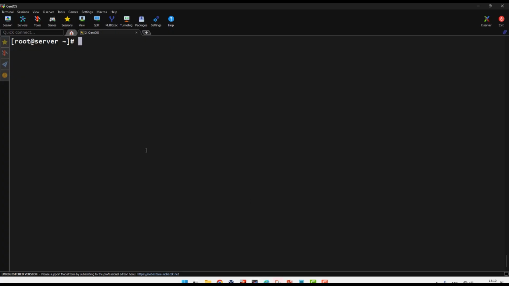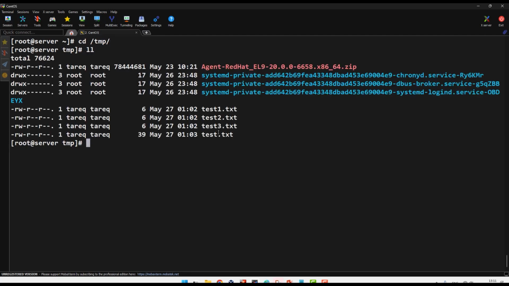Okay, example, I am in the server. I make some files. If you see in /tmp, I make some file here, test. I put my name inside test. One of them has it 2 times, one of them 1 time. So I will show you the power of grep, how to find anything you want.